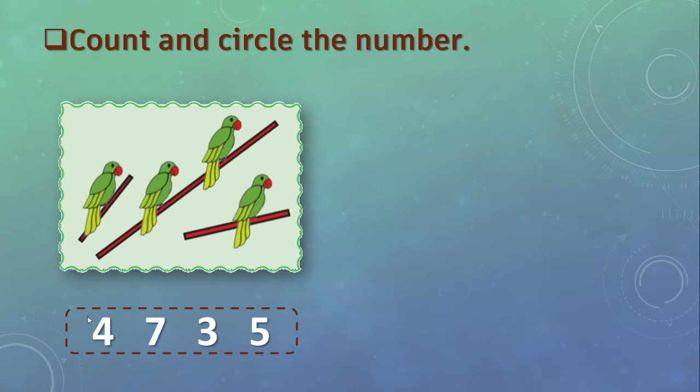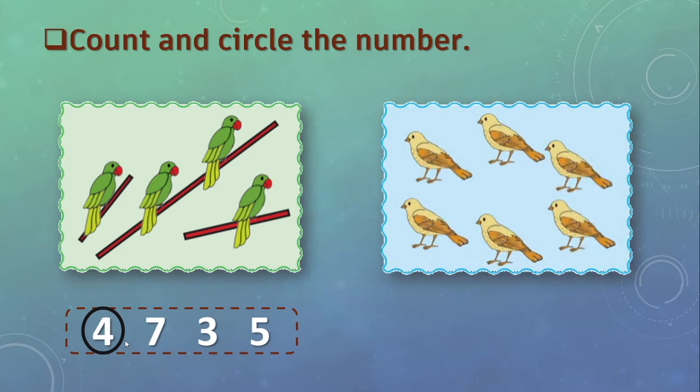And below the numbers are 4, 7, 3, 5. And our correct number is 4. Isn't it? We will circle this number. Got this, children?